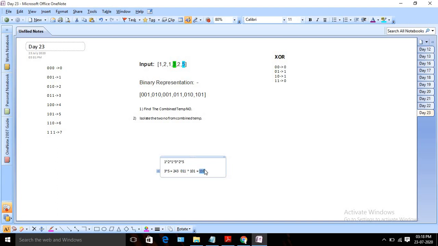We can get the result easily, but from this number we need to isolate the actual two numbers. So I need to find which two numbers, if we do XOR between them, will give this output. That will be my next step. So this will be my output, or temporary number, using which we need to find the actual two numbers.